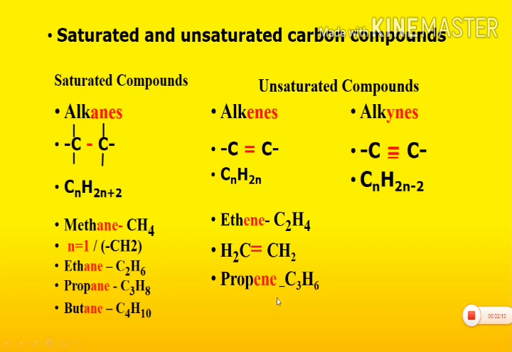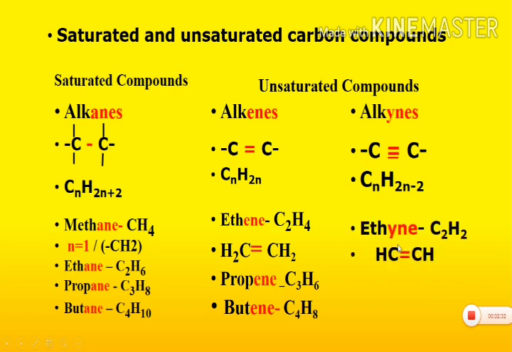Molecular formula is C3H6. Similarly, if we substitute n is equal to 4 in general formula CnH2n, so we get a compound known as butene with molecular formula C4H8.